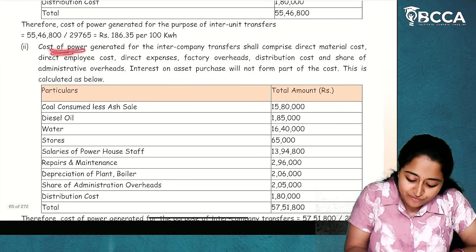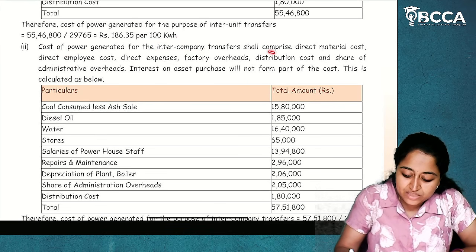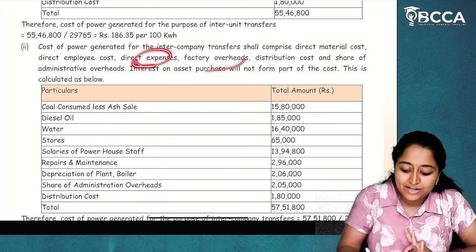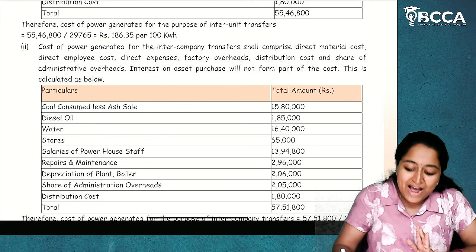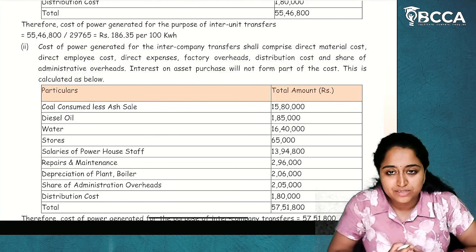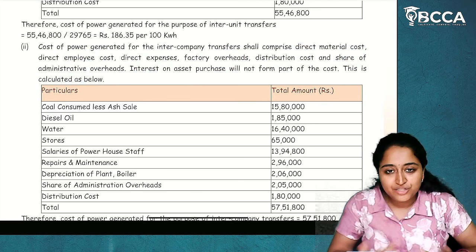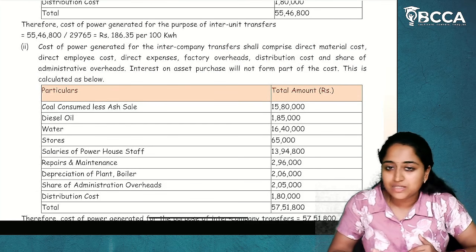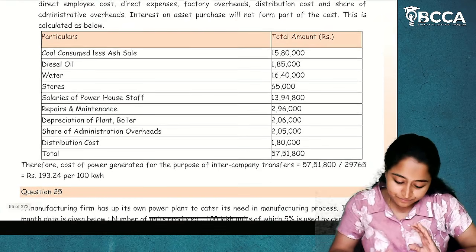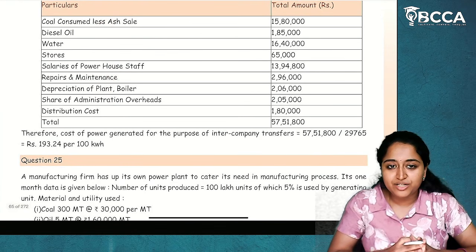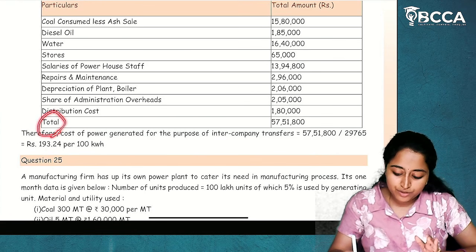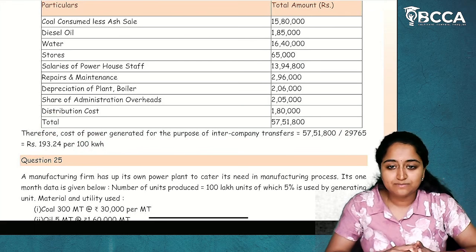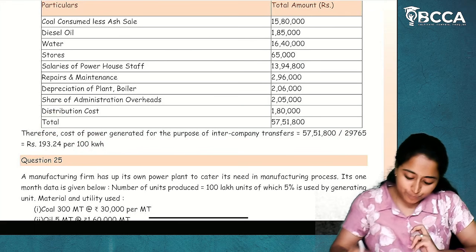Next, cost of power generated for inter-company transfer shall comprise direct material, direct employee, direct expenses, factory overheads, distribution cost, and share of administrative overheads. But interest on asset purchase will not form part of cost of utilities as it is a finance cost item. You'll add share of administrative overheads, do the total, and divide it by the units. You'll get per unit. Simple question, nothing complicated. I hope it is clear.